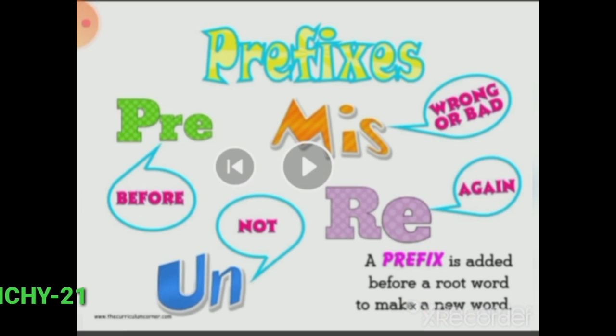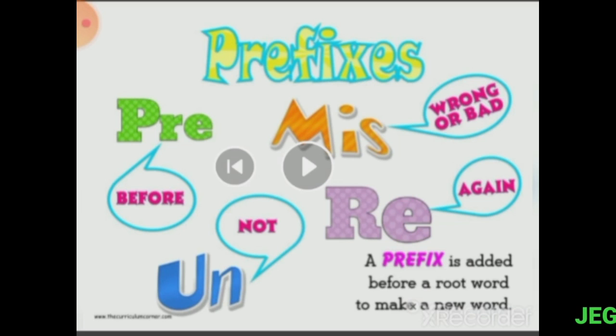Now the prefixes. Pre means before. An means not. Mis means wrong or bad. Re means again.